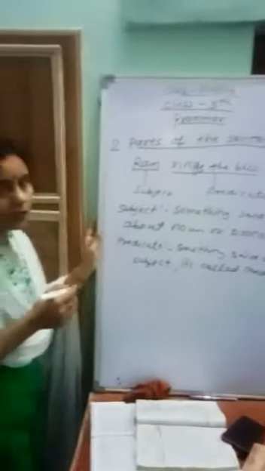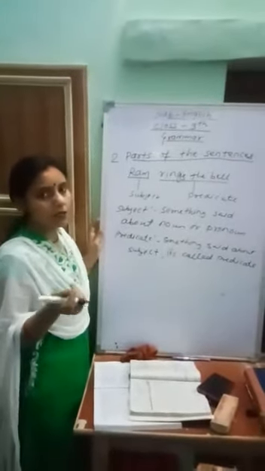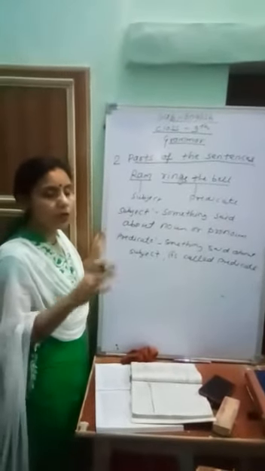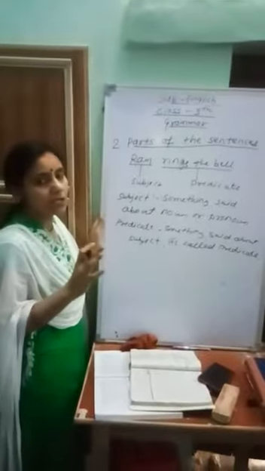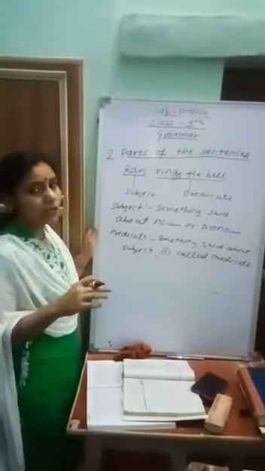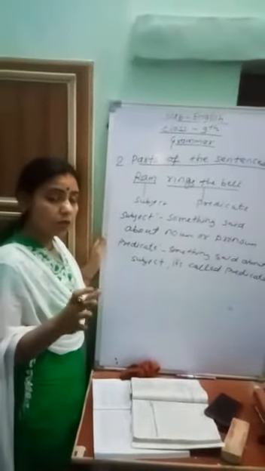Clear, beta? What are the subject and the predicate? Subject means something said about the thing. The important word of the sentence is called the subject, and the predicate means the remaining part of the sentence. In other words, something said about the subject is called the predicate.